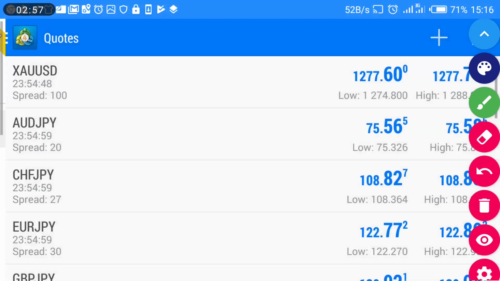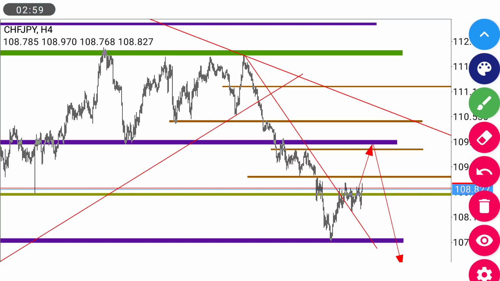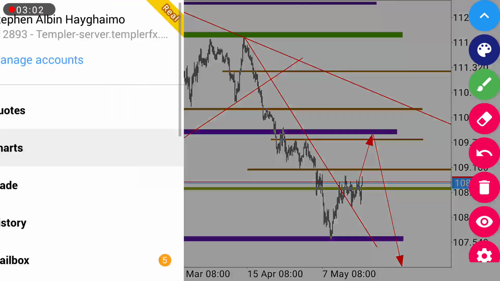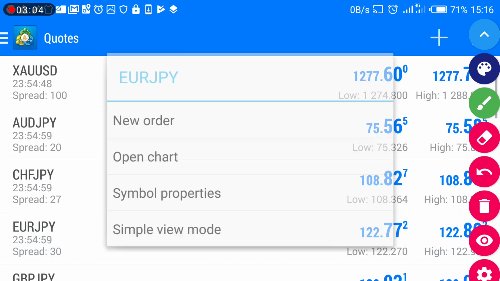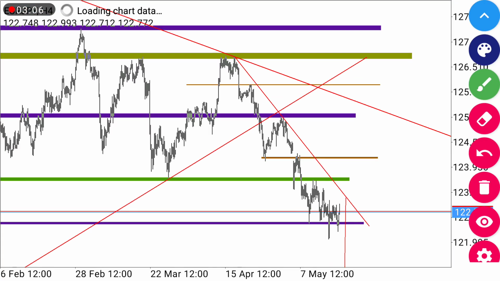Another which we're going to be looking at is CHF JPY. Yeah, CHF JPY, we've already looked at it. Another pair which we're going to be looking at is Euro JPY.